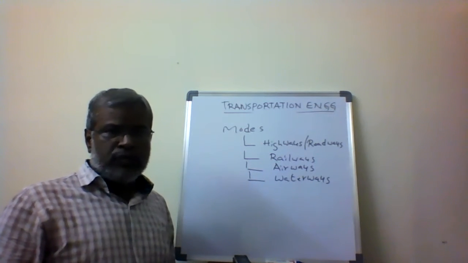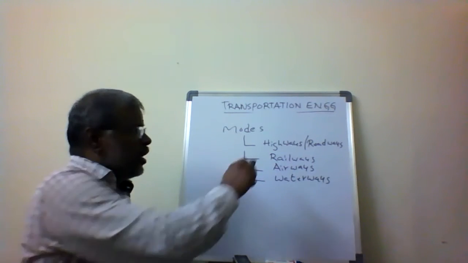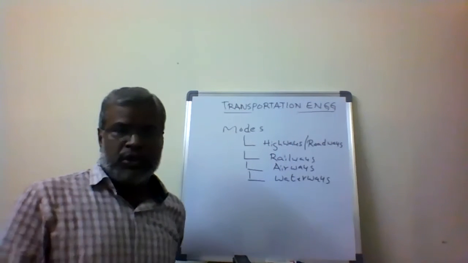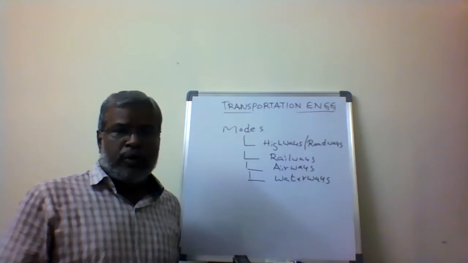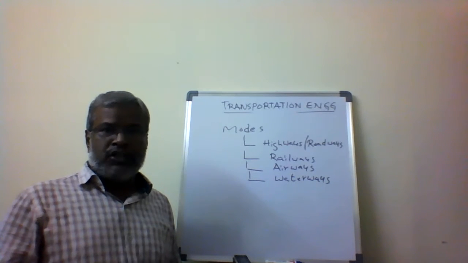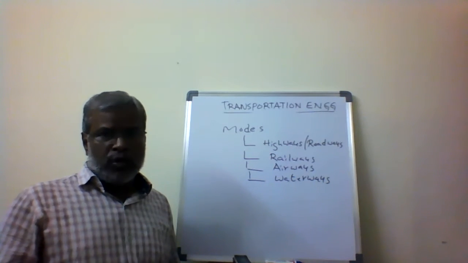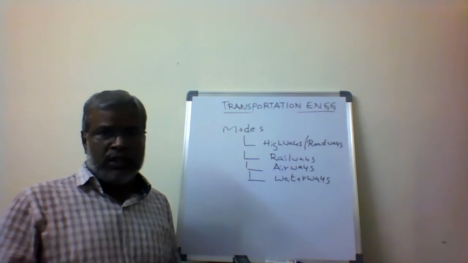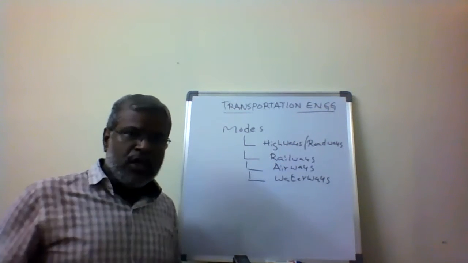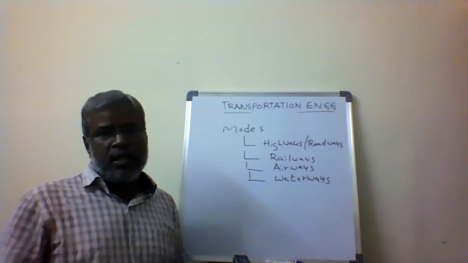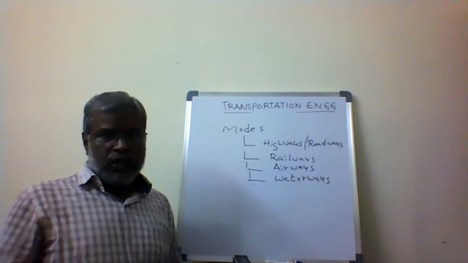Among the modes of transportation, highways, roadways and railways come under surface transportation. Surface transportation transports men and material from the origin point to the destination point using the road network and various road transportation vehicles, from one place to other place.